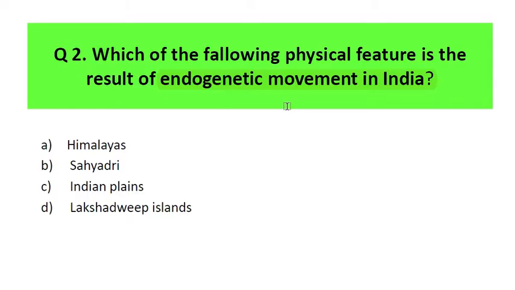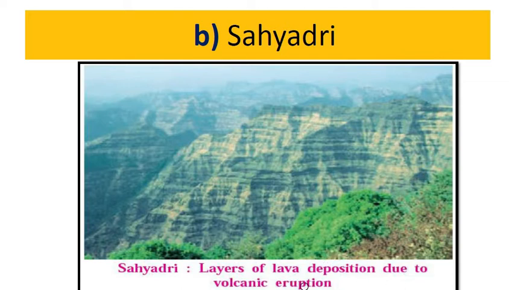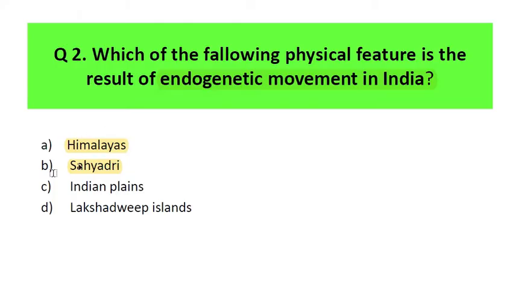So friends, here there are two answers. Himalayas also, because of the endogenetic movements only, because of tectonic compression of two plates, that is the Eurasian plate and the Indian plate, there is a formation of the Himalaya. And because of endogenetic lava eruption, there is a formation of Sahyadri. Here you can see the layers of lava deposition due to volcanic eruption, and there is a formation of the lofty Sahyadri mountains along the western coast of our country. So remember this thing. The answer for this particular question is both Himalayas as well as Sahyadri.